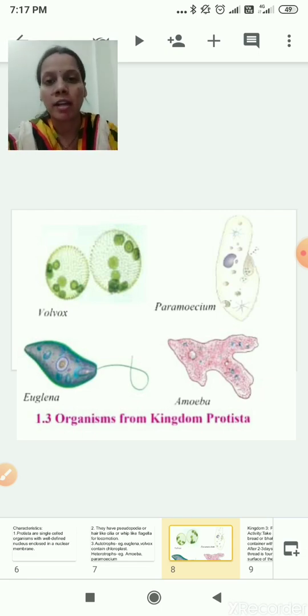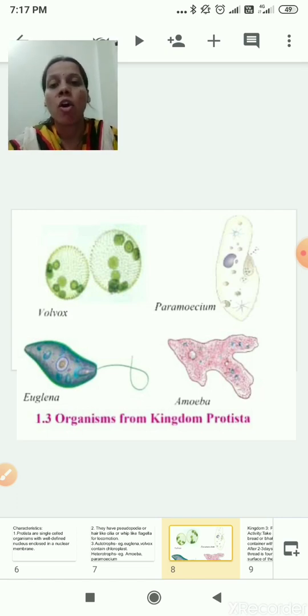So that criteria also we have seen, which is the first criteria, complexity of cell structure, correct. What is the second criteria? Complexity of organism. Third is mode of nutrition. Then fourth one is lifestyle, and the fifth one is phylogenetic relationship. After that we have seen one table.